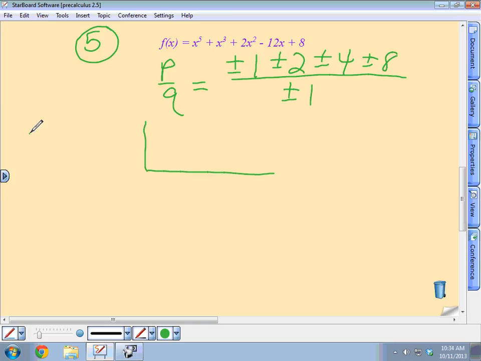Wait, can it have 5 zeros, or does it have 5 zeros? It definitely has 5 zeros, but they aren't all real. They don't have to all be real. You can have up to 5 real. You have exactly 5 zeros in total, so you take the real ones and subtract that from your degree, and that tells you how many imaginary ones you have, not complex, because real numbers are complex too. You got 3 real zeros on your graph?